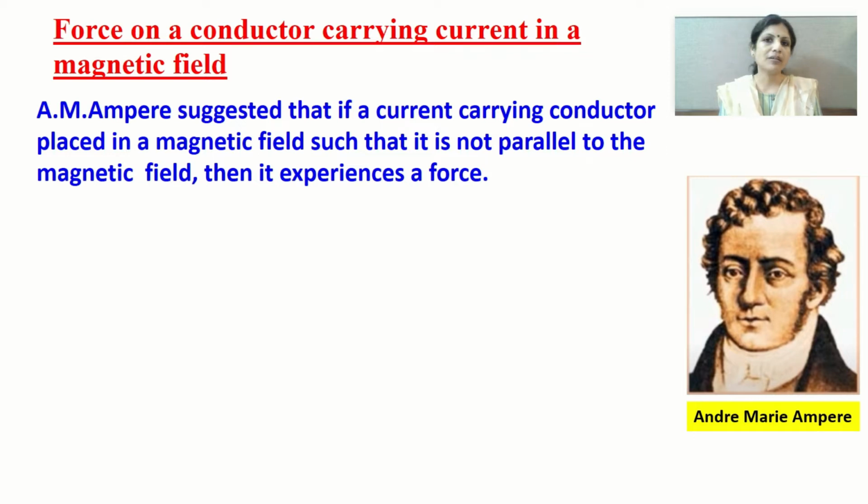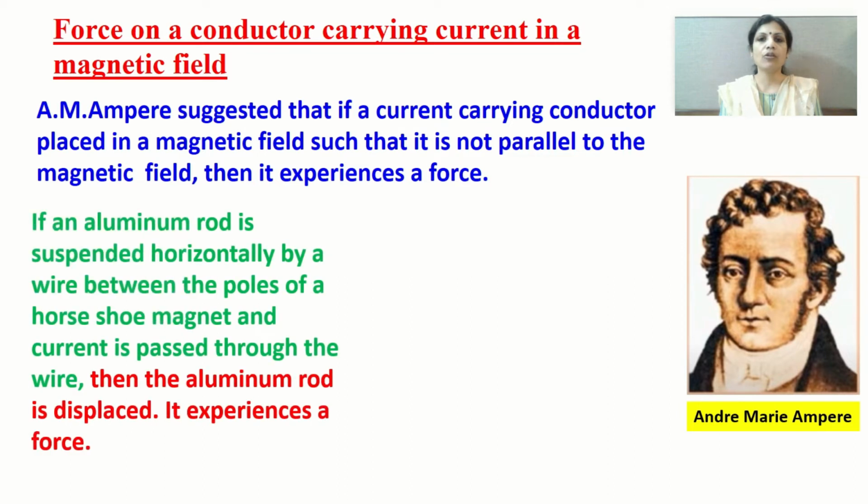So let me make you understand this. Suppose we take an aluminium rod and place this aluminium rod horizontally with the help of a wire between the poles of a horseshoe magnet. Why have we not taken a bar magnet? Because the magnetic field produced by a horseshoe magnet is a strong magnetic field. And then we pass current through this aluminium rod, and we will observe that the aluminium rod gets displaced because it experiences a force.